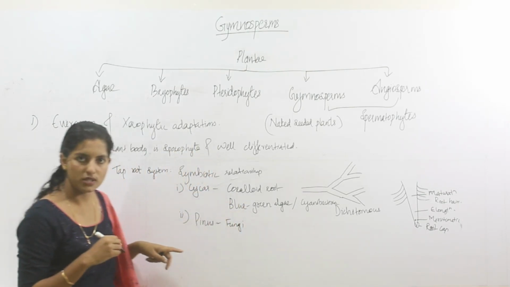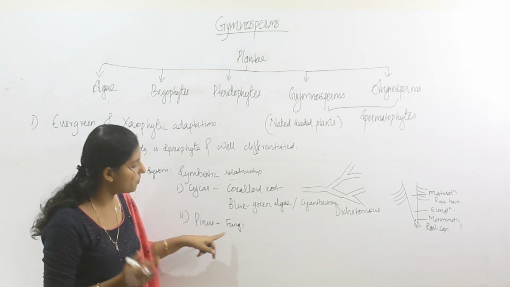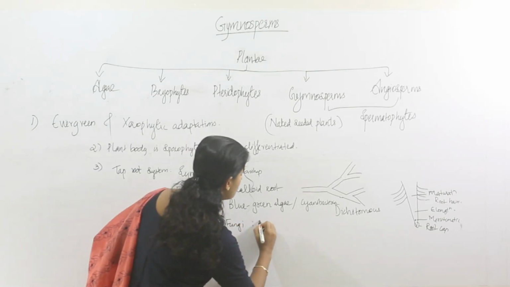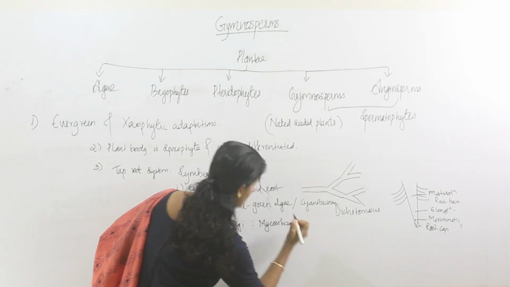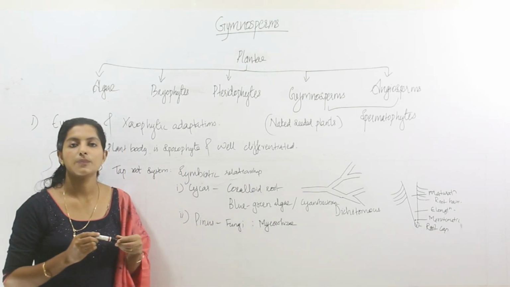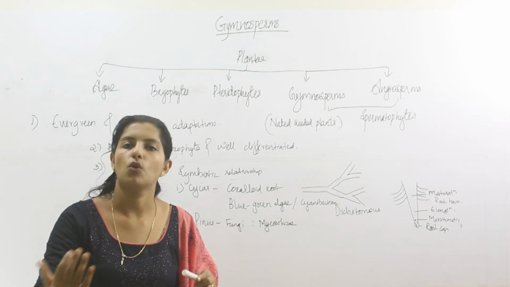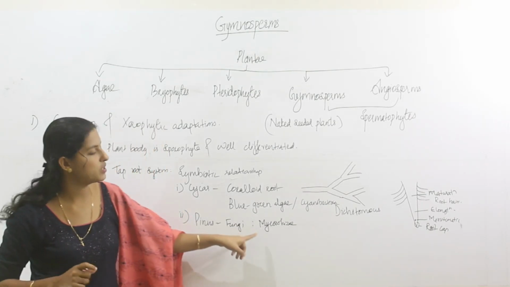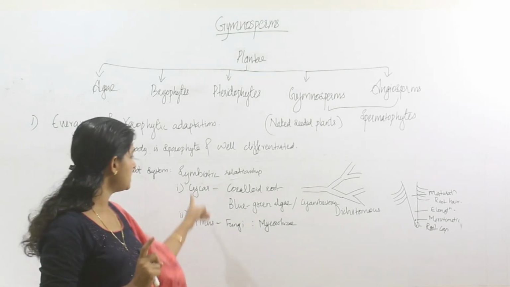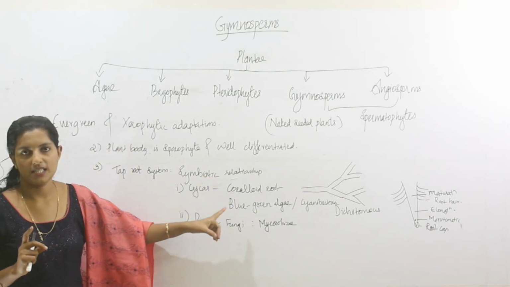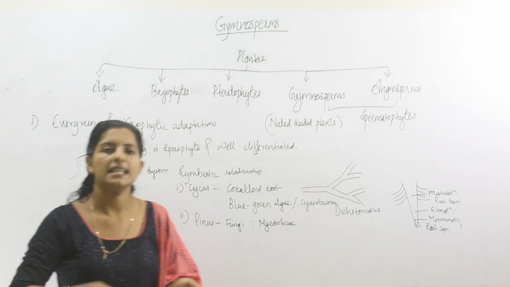The symbiotic association between the root of higher plants and fungal hyphae is called mycorrhizae. In Pinus root, mycorrhizal association is there for water absorption. If this mycorrhizal association is not present, the Pinus will not survive. These are the two symbiotic associations we can see in gymnosperms. The next points we will discuss in the next video.